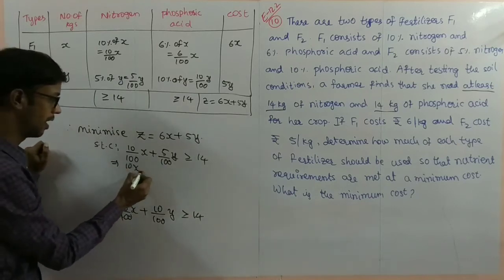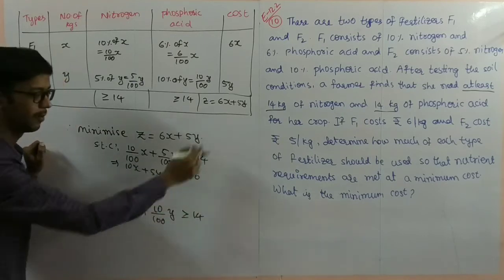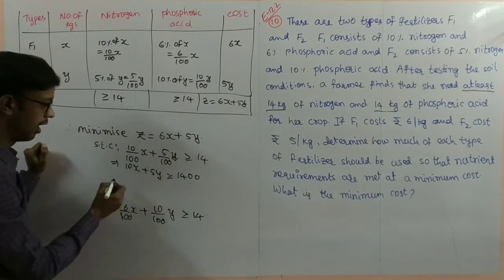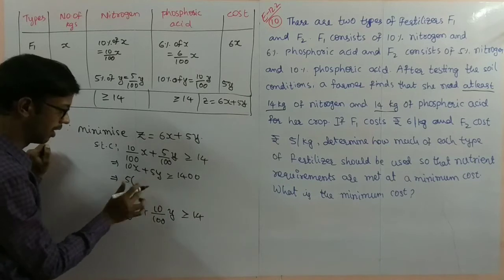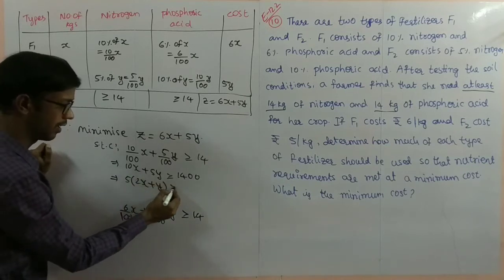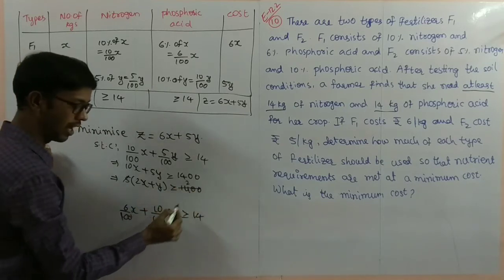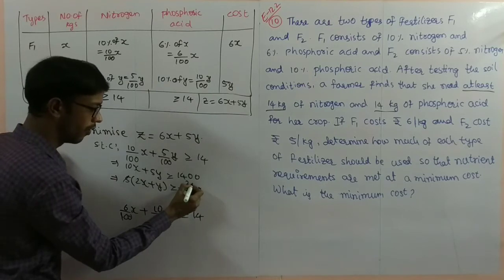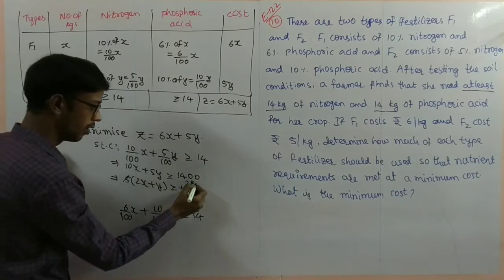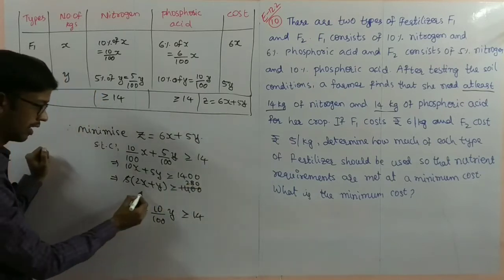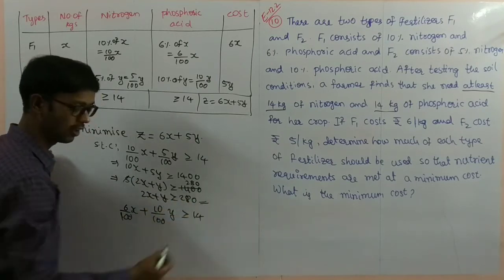I'll take 10x plus 5y is greater than or equal to 1400. If you are taking LCM and sending it to the right side, it will become this. Next, take 5 common: 2x plus y is greater than or equal to 280. 5 2s are 10, 5 8s are 40 and 0. So the constraint is 2x plus y is greater than or equal to 280. This is the one constraint.